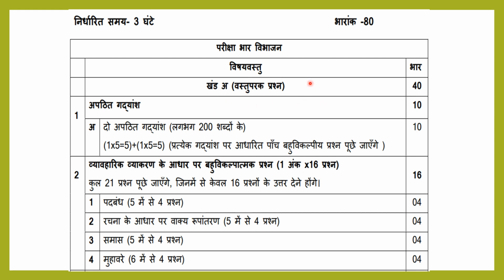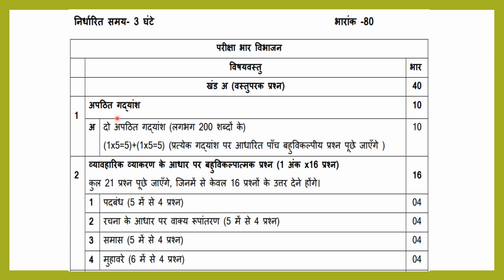So as I told you, the first part is वस्तुपरक प्रश्न, that is MCQs. Okay, so the first one, अपठित गद्यांश. The वस्तुपरक प्रश्न will be for 40 marks and the खंड ब for 40 marks. Okay, so MCQ 40 marks and the descriptive writing is for 40 marks.